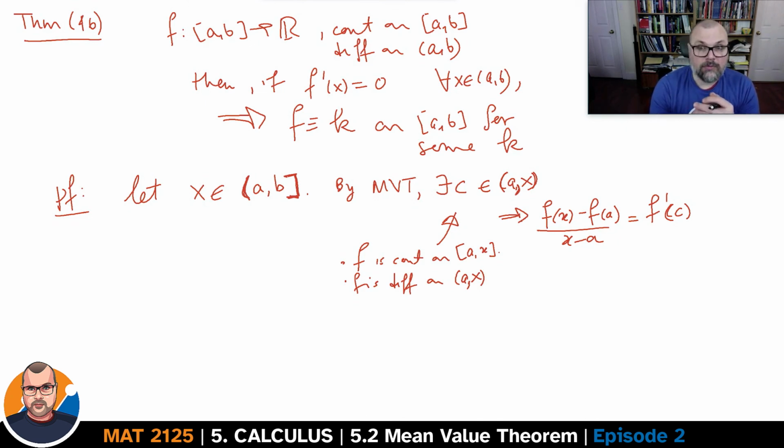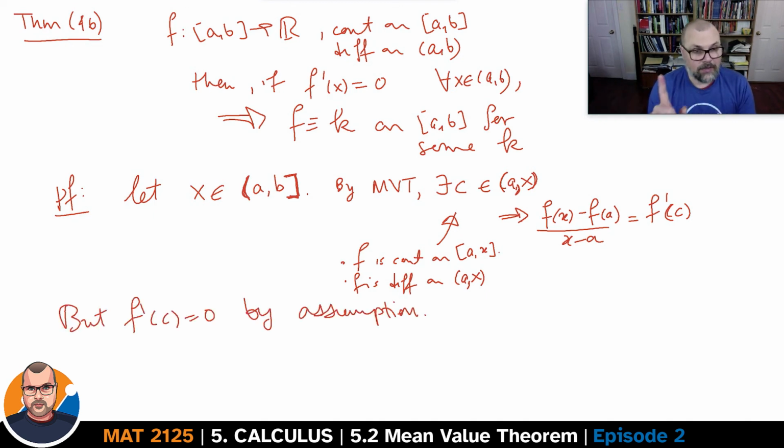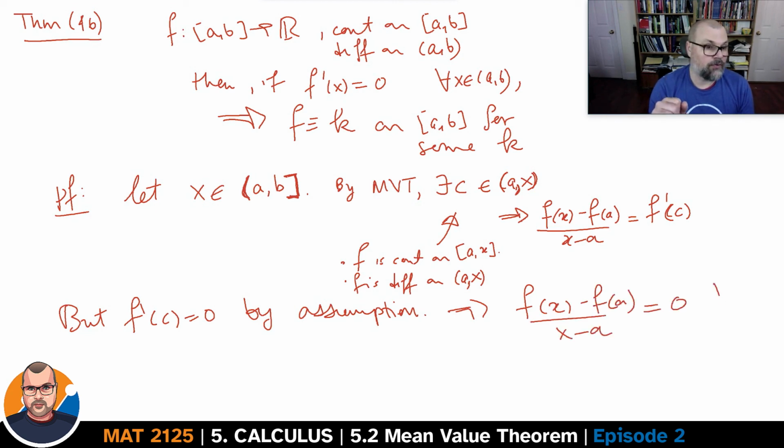But we know that the derivative of the function f at c is 0. How do we know this? By assumption, the derivative is 0 everywhere. In that case, f at x minus f at a divided by x minus a is equal to 0 for every x. I say for every x because the choice of x was completely arbitrary. So this is true no matter what x you've picked.